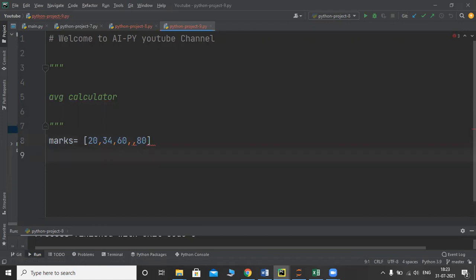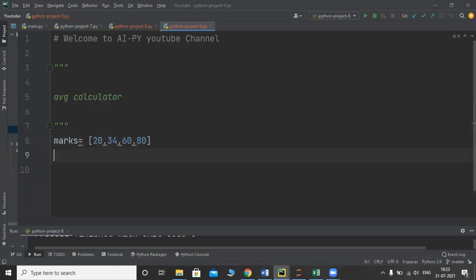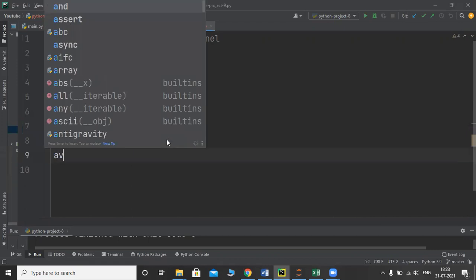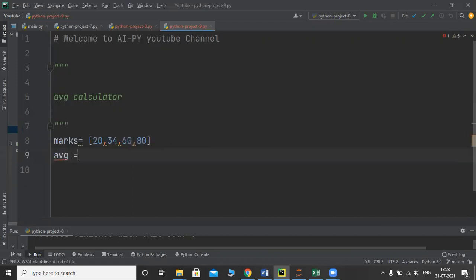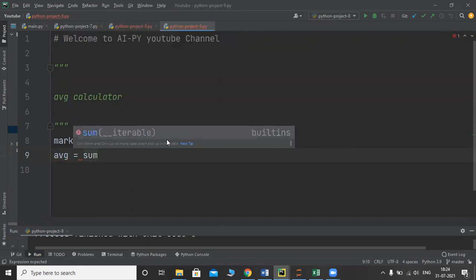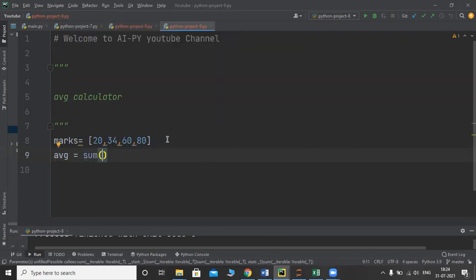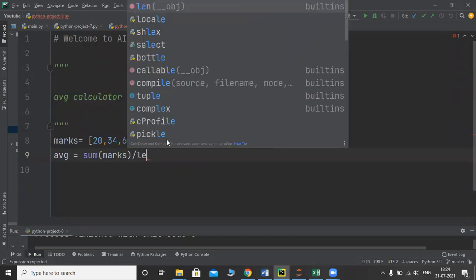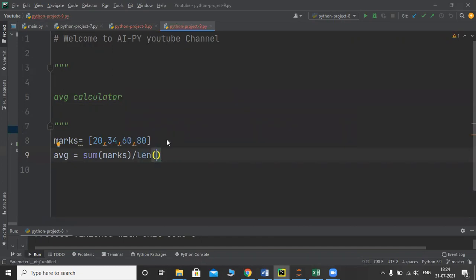Okay, and I need average. To find out average, we need a sum, right? So average is equal to, there is a Python function sum. If you call sum, it marks, and then divided by how many subjects are there? 1, 2, 3, 4 are there. Means length of marks. That's it. This is the 2 lines of program to calculate average.